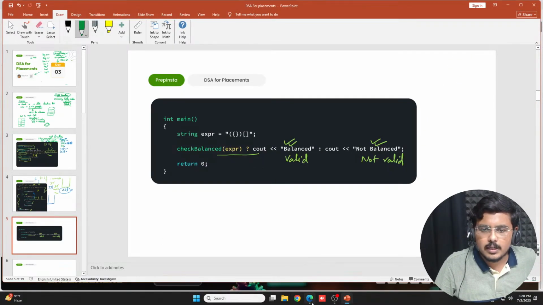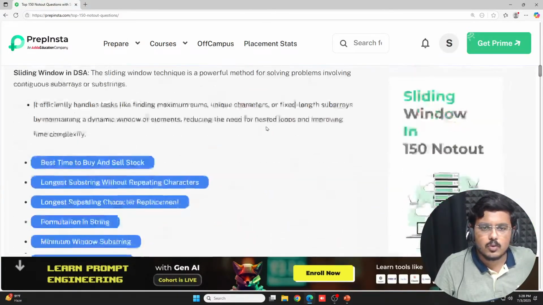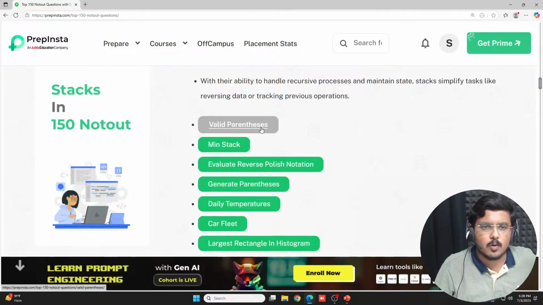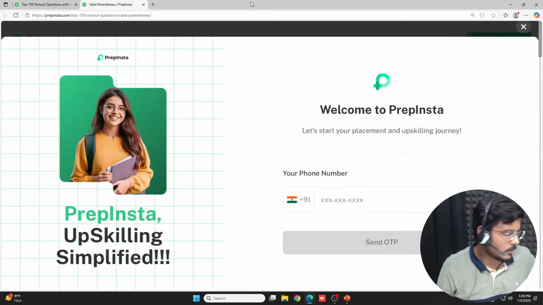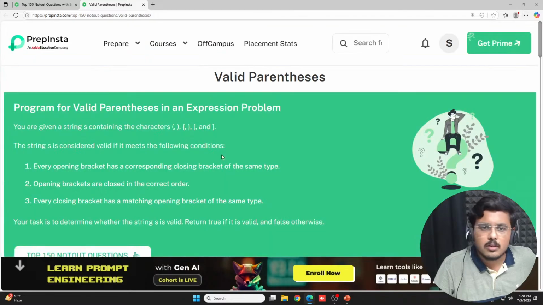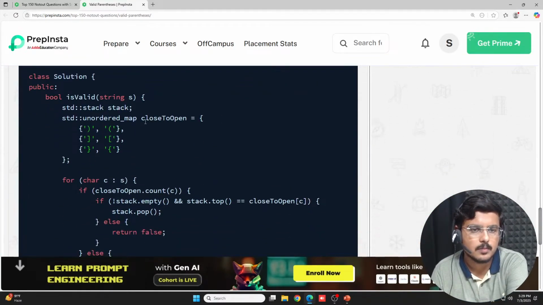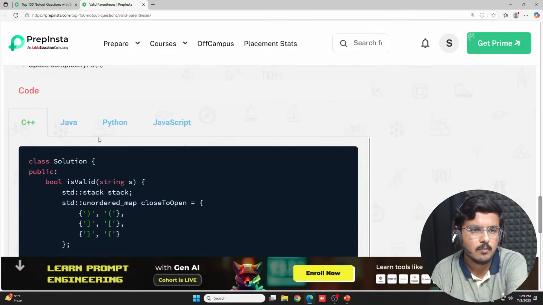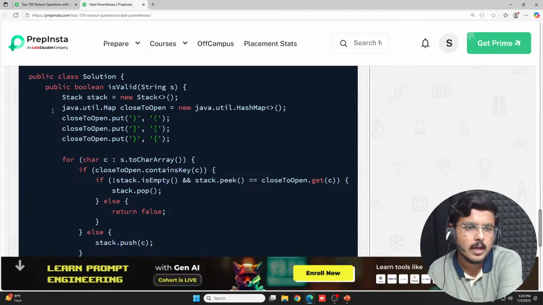Fine, so let's go ahead and understand here. When you scroll down and come to stack, the first problem is the valid parenthesis problem. See, in Java I'll show you the same method. This is the Java method. What you do here is you use a map, a hash map basically.